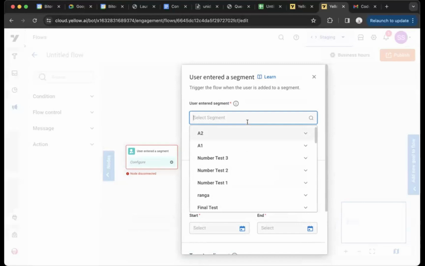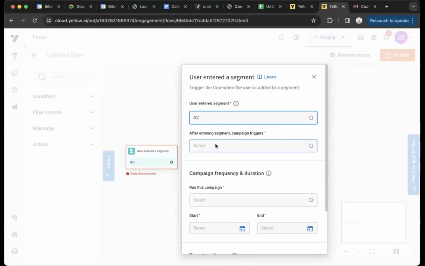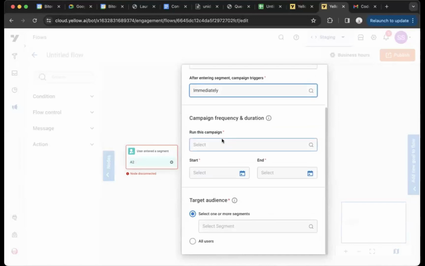On our platform, what can be done is you may have two segments. One is free trial users, another one is premium users, right? What you'll do over here is user entered a segment. So let's assume A2 is premium. If I say user entered A2, you start a campaign immediately, similar to what we saw in events, right?